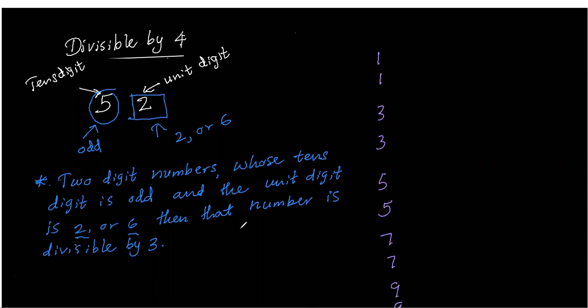One is 2, the other one is 6. 2, 6. 2, 6. 2, 6. Look here. Then all these numbers are divisible by 4, right?